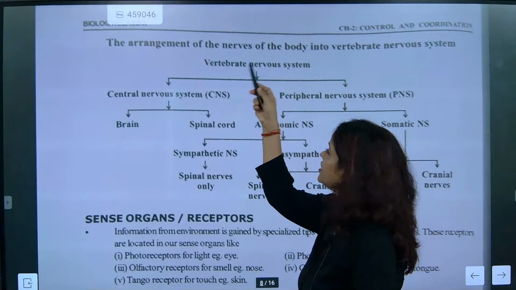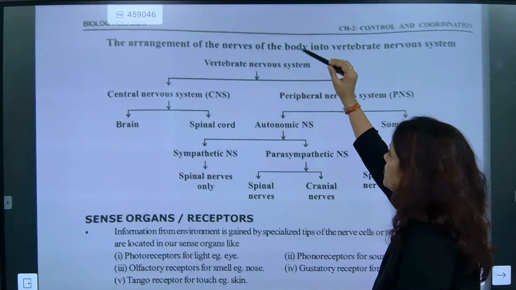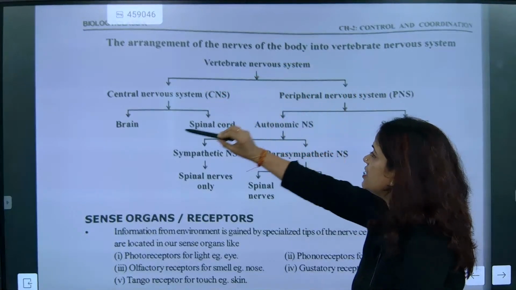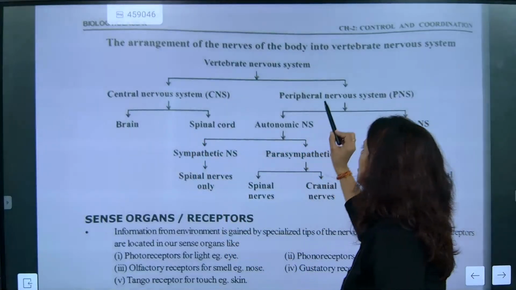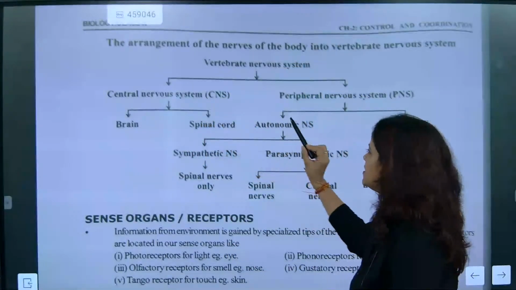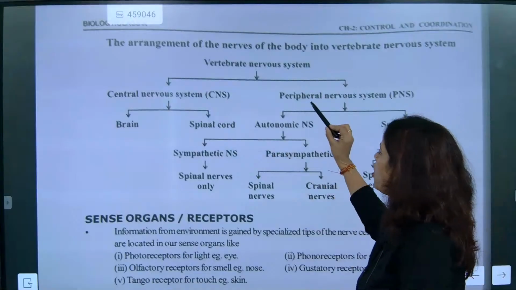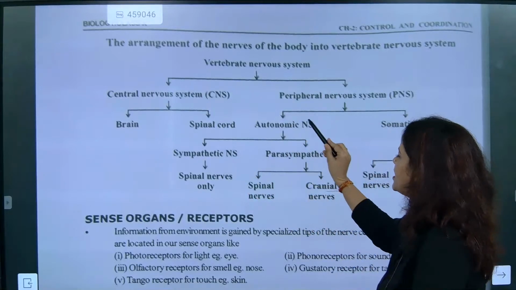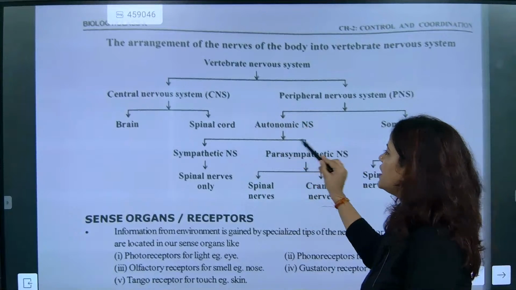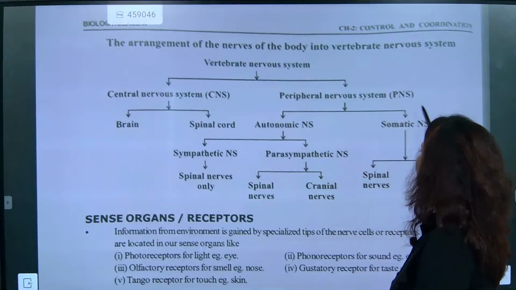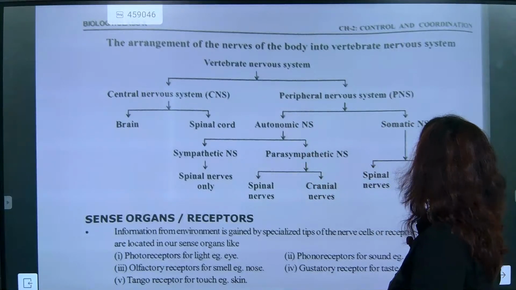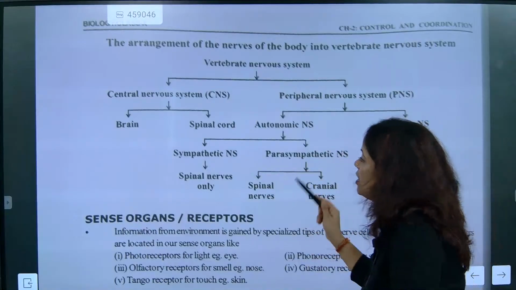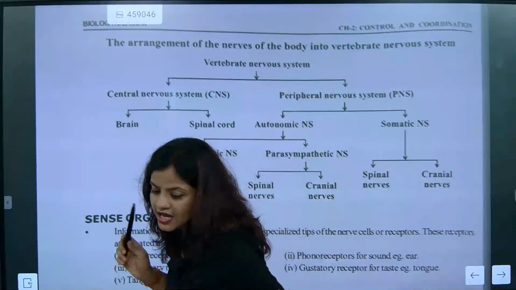The vertebrate nervous system, what are we calling it? CNS and PNS will be there. CNS is brain and spinal cord. The PNS, which is connected to the CNS, has autonomic and somatic parts. Autonomic is sympathetic and parasympathetic. Autonomic is involuntary. Somatic is voluntary. That is spinal nerve and cranial nerve. Understood? Both have spinal and cranial nerves, but one is voluntary and the other is involuntary.